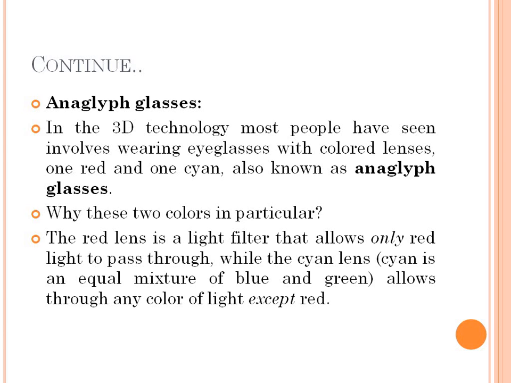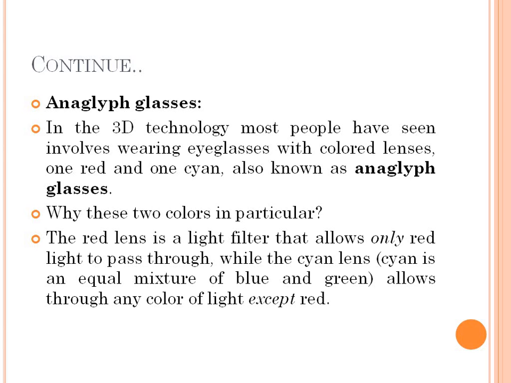Basically, let me read the same again. In 3D technology, most people have seen eyeglasses with colored lenses, one red and the second cyan, and this is nothing but anaglyph glasses.